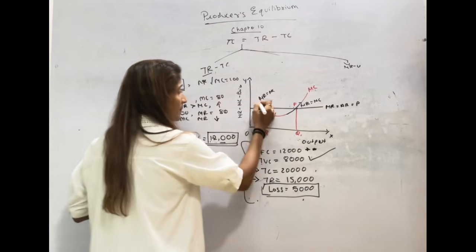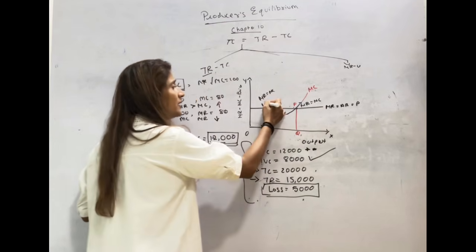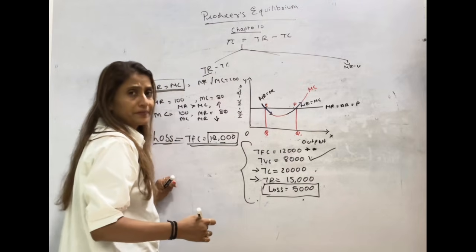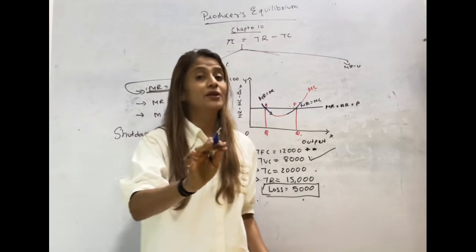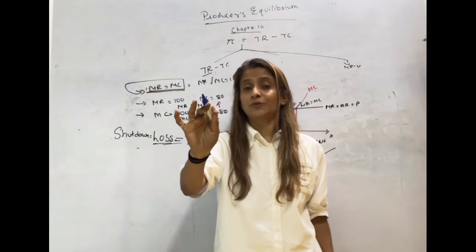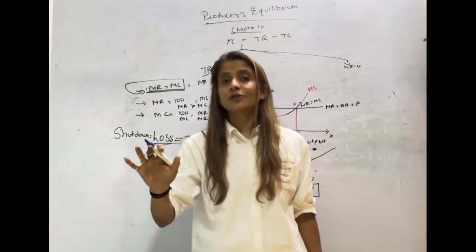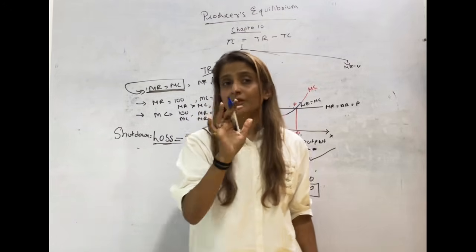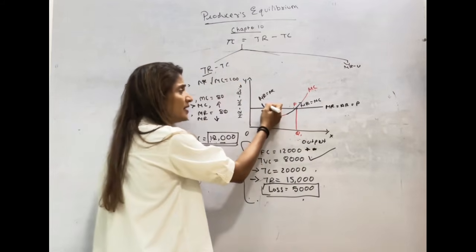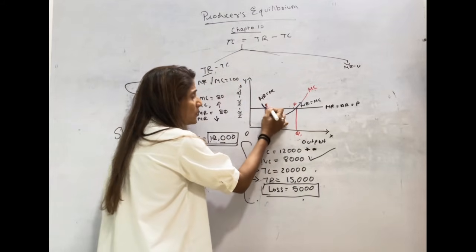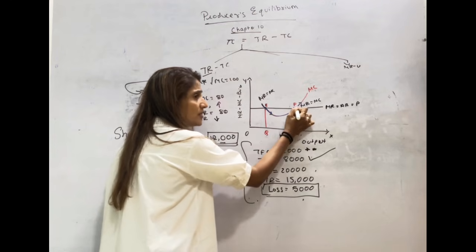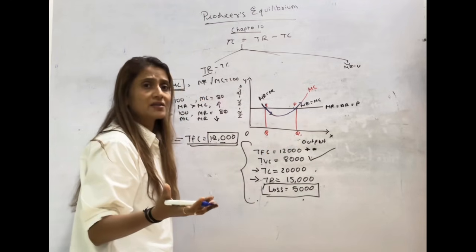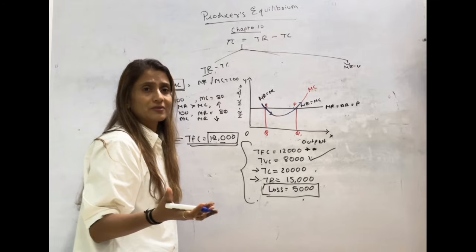Now look here. Let us assume अगर E को हम लोग equilibrium बोलेंगे, उसके बाद equilibrium के बाद, as I am telling you again, you don't want to increase or decrease your output. But if I take E as equilibrium, उसके बाद तो मेरा marginal cost कम हो रहा है. My marginal revenue is increasing. I would be interested in increasing my output.